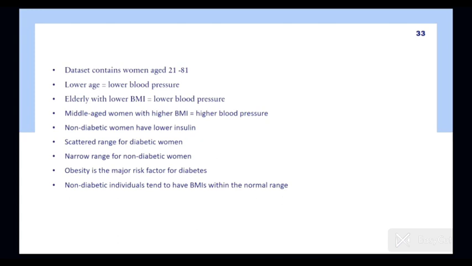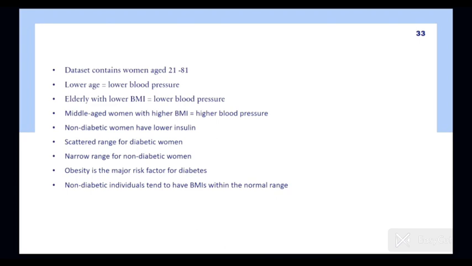The correlation between insulin and glucose levels varies significantly between diabetic and non-diabetic women, with diabetics showing a wider range, indicative of metabolic instability. The heat map analysis underscores the strong relationships between age and pregnancies, glucose levels and diabetes, and glucose levels and insulin. Age distribution histograms suggest that the majority of the dataset comprises younger individuals, with diabetes being most prevalent among those aged 28 to 45. Notably, women with later pregnancies exhibit higher rates of diabetes, pointing to the potential impact of reproductive factors on diabetes risk.